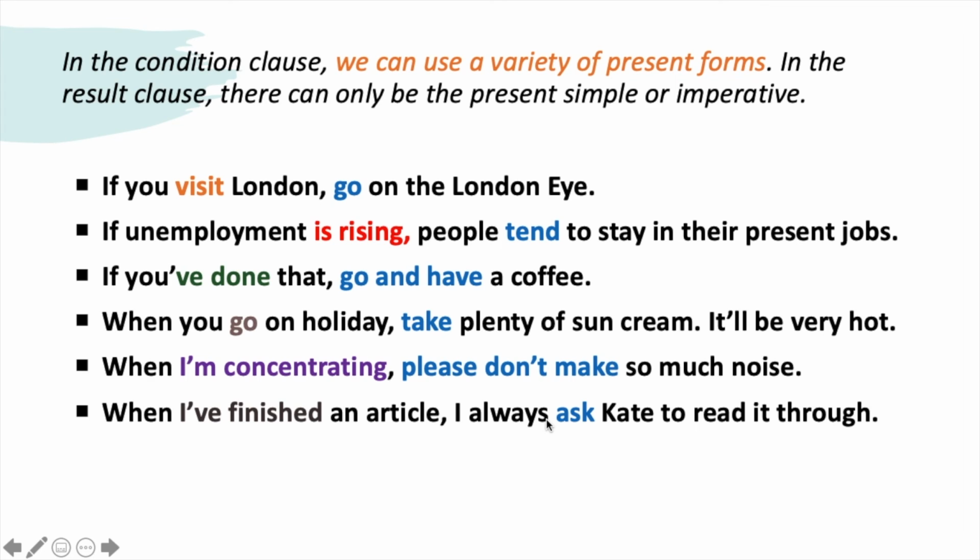So this is what you should notice, that in the if clause or when clause, usually these are conditional clauses, we can use different present tenses, continuous or perfect, but in the main clause we can only use present simple or imperative.